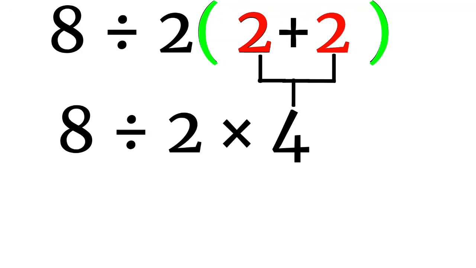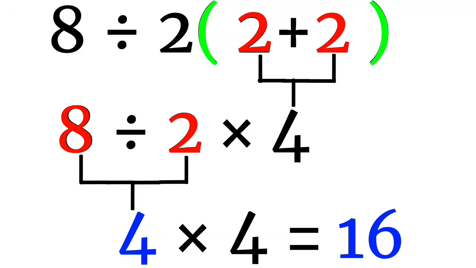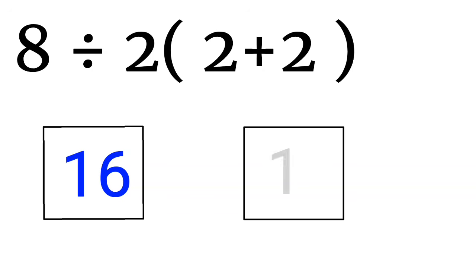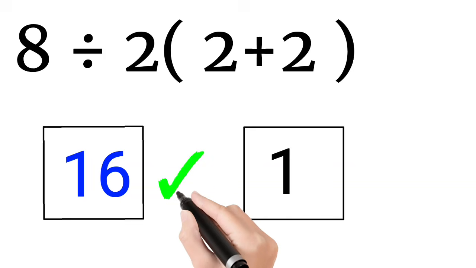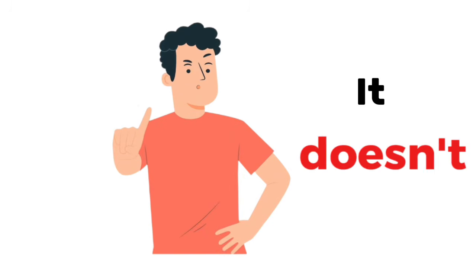Working from left to right, 8 divided by 2 equals 4. Then, 4 times 4 equals 16. Therefore, the correct answer is 16. And now you can see exactly where the answer 1 comes from. Not from bad arithmetic, not from stupidity, but from treating the multiplication beside the bracket as if it had higher priority. And according to standard order of operations rules, it doesn't.